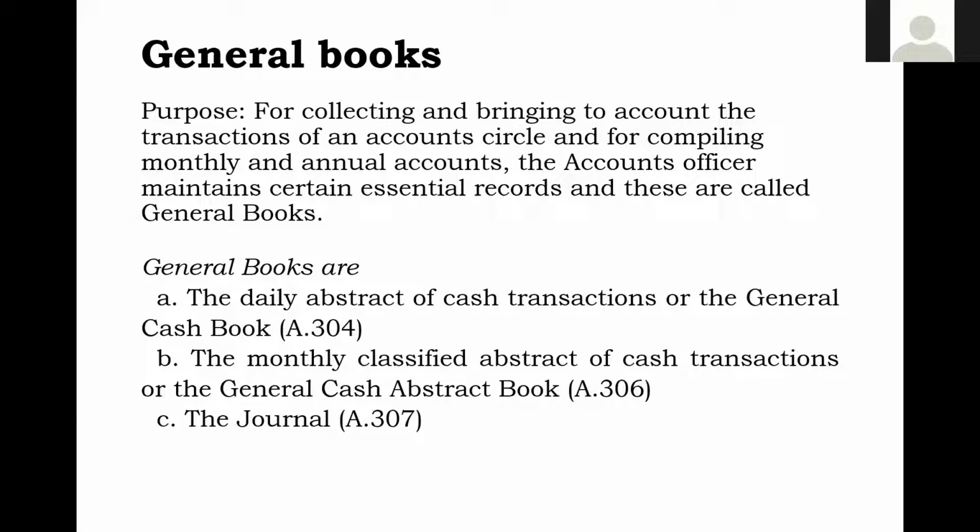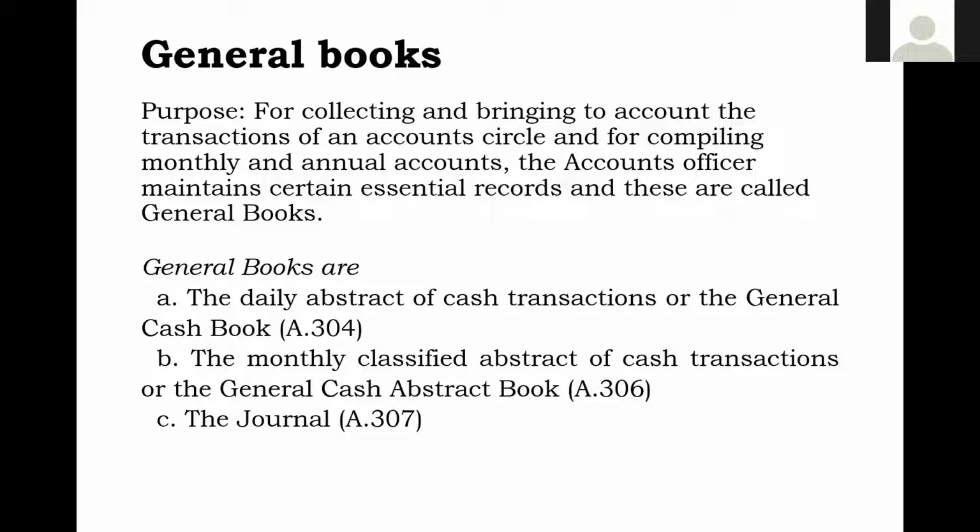In the cash transactions, that is completed. And the journal has been prepared, listing out all the JVs that were prepared by different sections. In the book section, it will be compiled. So this journal has been written. Once the accounting transactions of cash and adjustments have been brought into the books of accounts, a transaction appearing in the daily abstract of cash transactions, or in the monthly classified abstract of cash transactions, or in the JV, we can say has been brought into books.